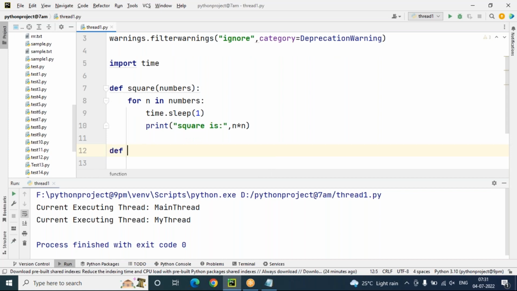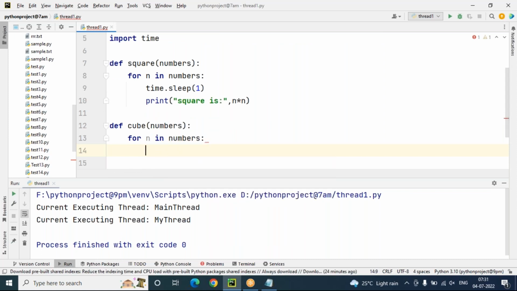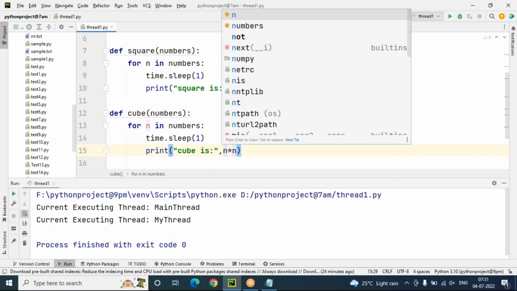Now I'm taking a cube function, def cube of numbers. For n in numbers, time.sleep(1), then print cube is n into n into n.